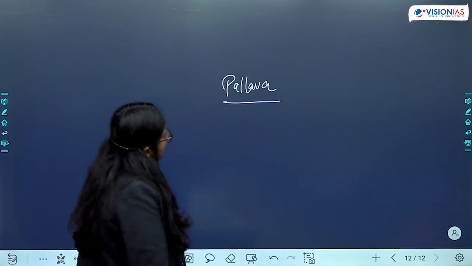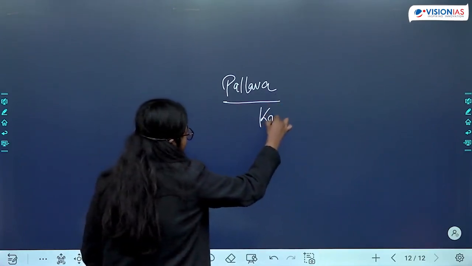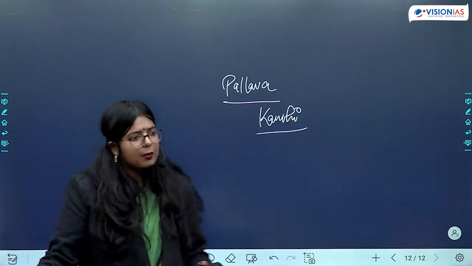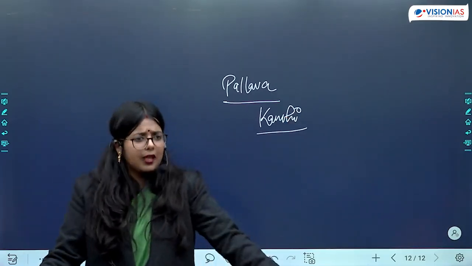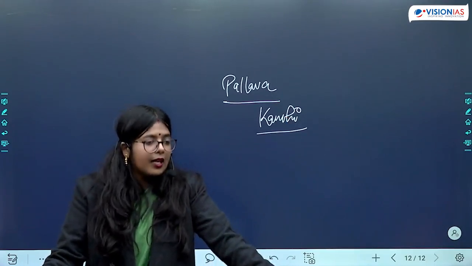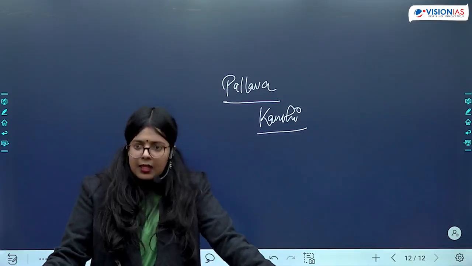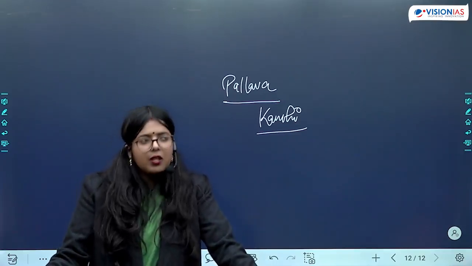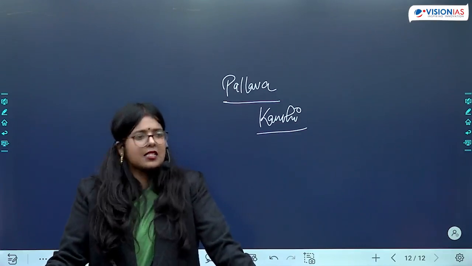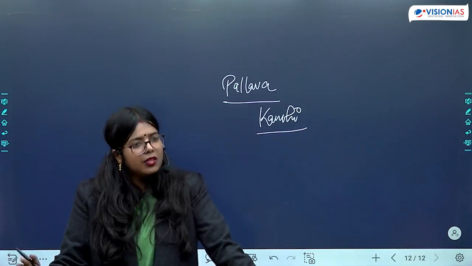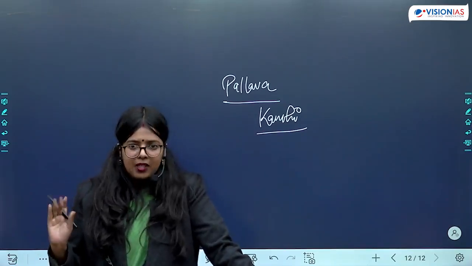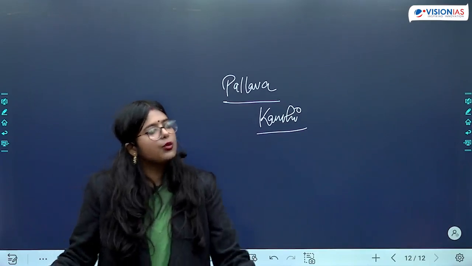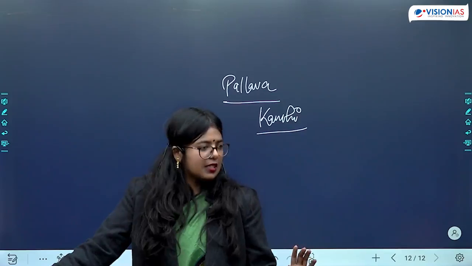Now when we are talking about Pallavas, Kanchi or Kanchipuram will become the capital and that will become important. Okay. See, whenever there are various capitals, we don't need to mug them up. Why? Because there have been various dynasties where you will find multiple political centers.